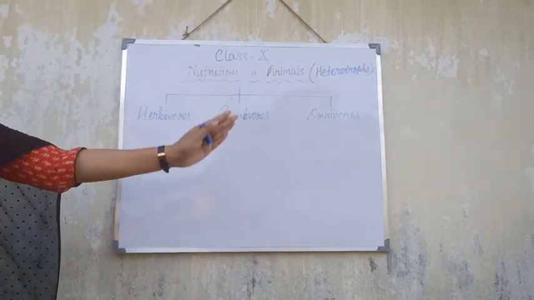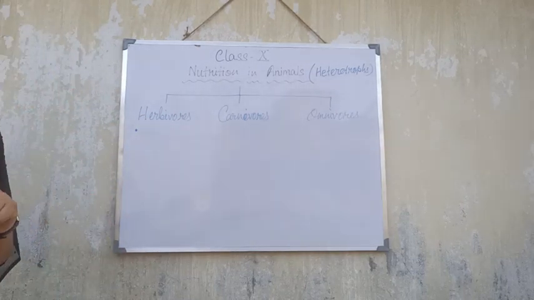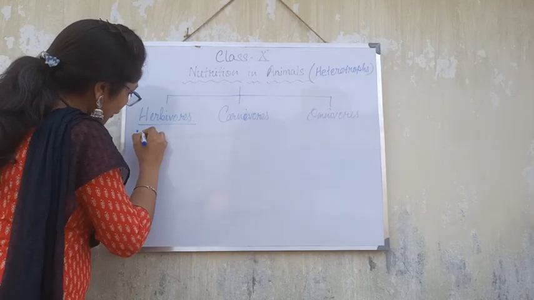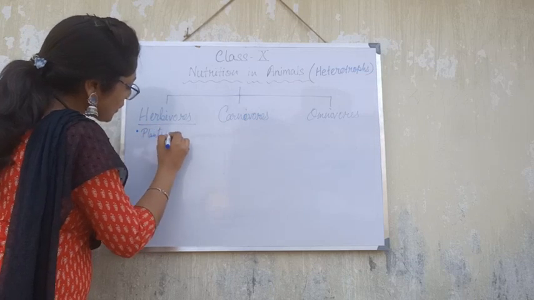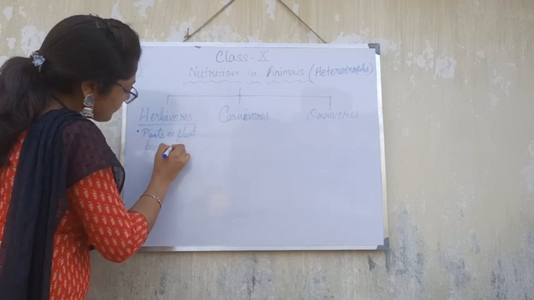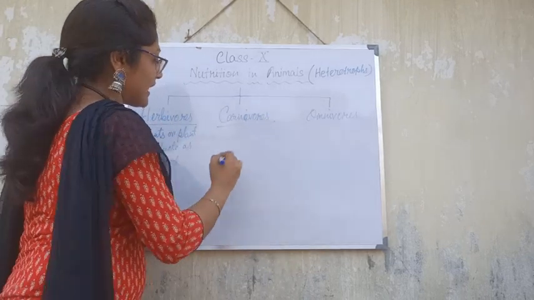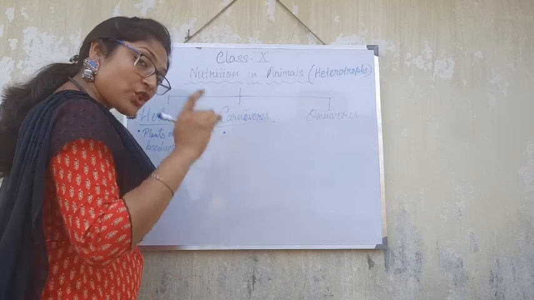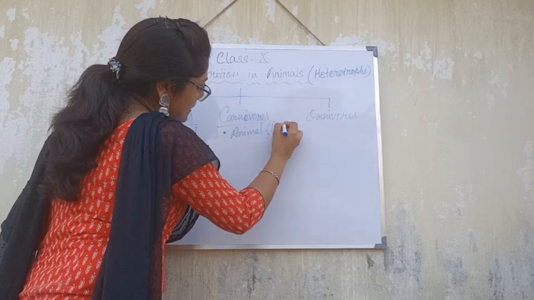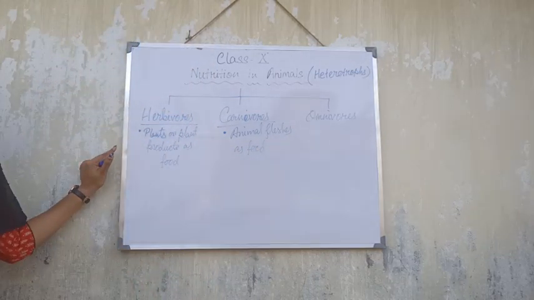Among these three types, herbivorous means the mode of nutrition in which the organism will take plants or plant products as their food. And in case of carnivorous, the mode of nutrition in which the organism will take animal flesh as food. They will take animal flesh as the food.